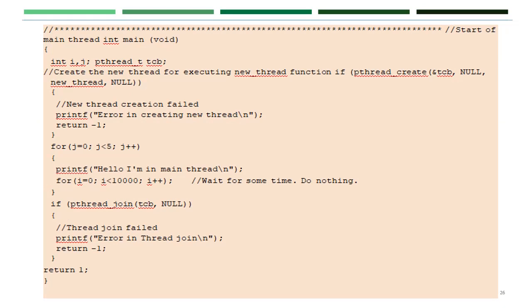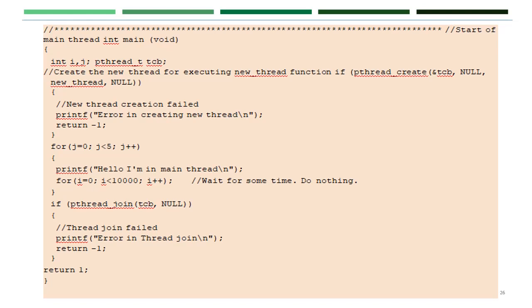Here is the main program. The main program starts with int main(void). Here we have used 2 integers i and j, and we are using pthread_t and tcb as an argument, that is a thread control block. We are using an if statement here for creating a new thread, that is the main thread here.